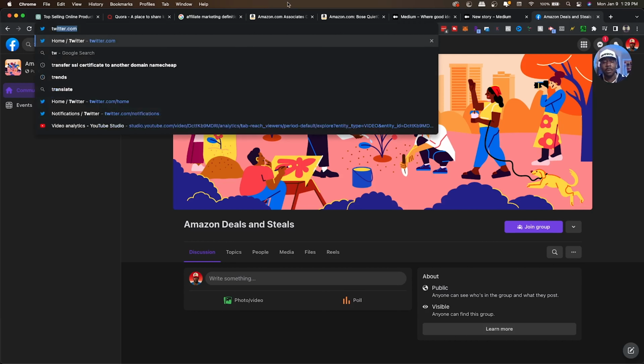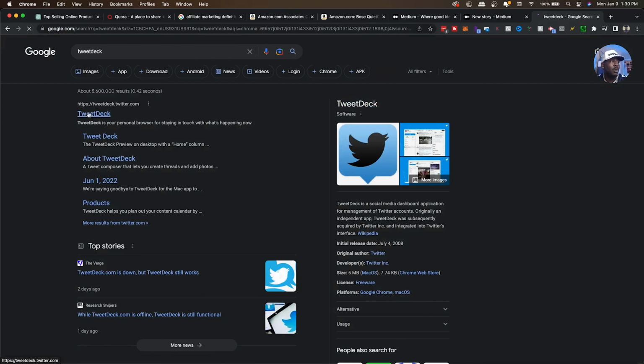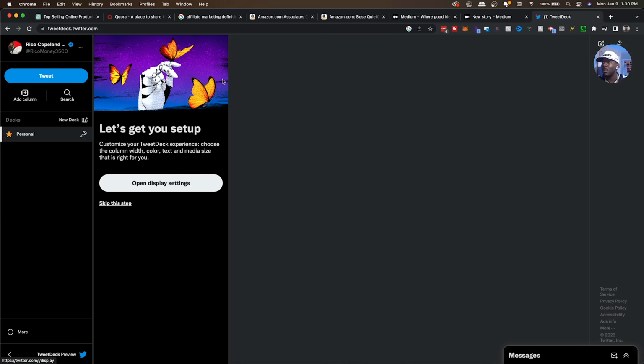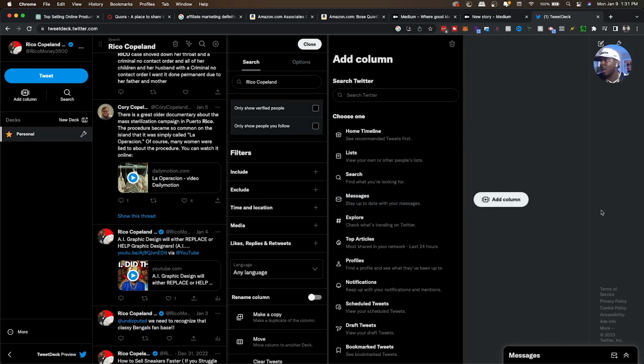Another thing I would do, I would go straight to the consumer by using a tool called TweetDeck. I used to do this all the time, bro. So you got my Twitter. Okay, I'm gonna import my columns. So what I would do is use a tool called TweetDeck, right? And what TweetDeck does is literally allow you to search actual text in real-time tweets.